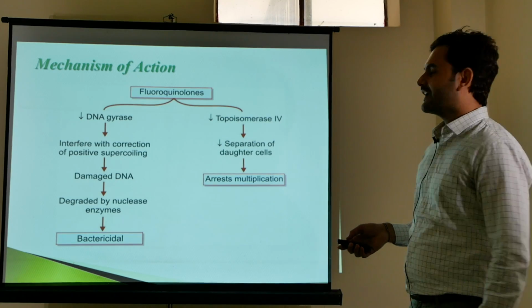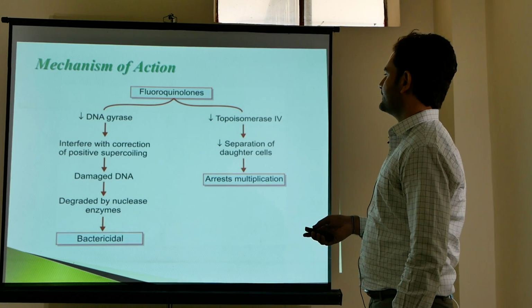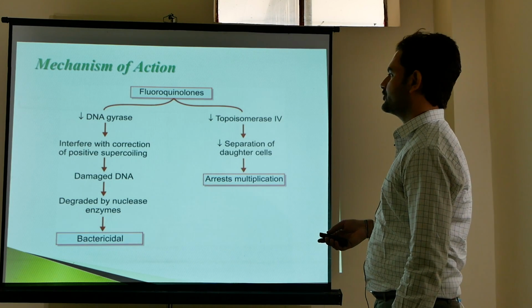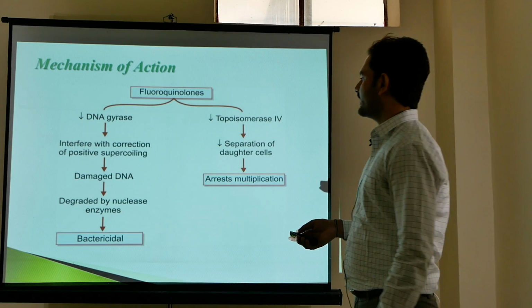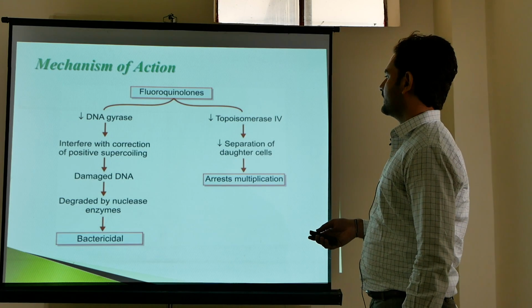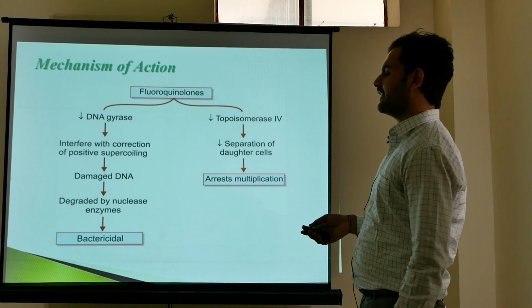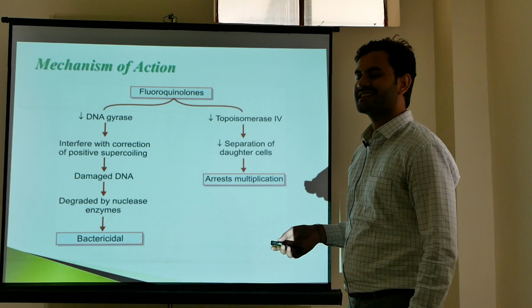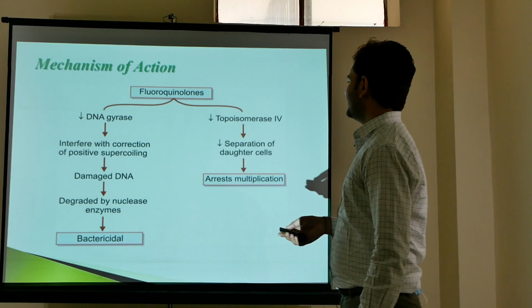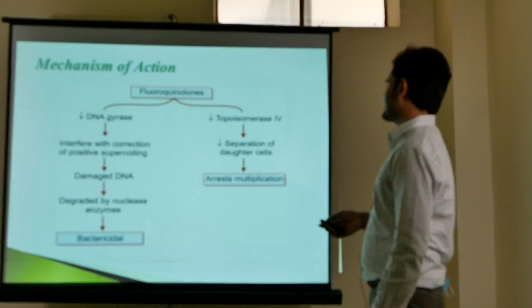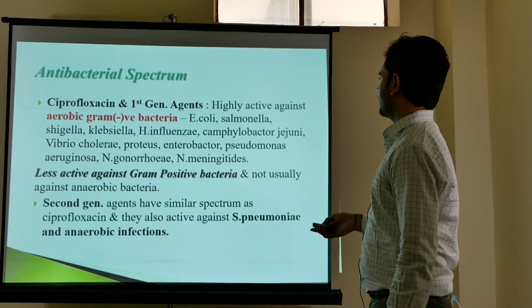Now come to the mechanism of action of fluoroquinolones. They inhibit DNA enzymes like DNA gyrase and topoisomerase 4. Due to inhibition of bacterial DNA gyrase, they interfere with the correction of positive supercoiling of the bacterial DNA. This leads to damaged DNA, which is degraded by nuclease enzymes, and it leads to the bactericidal action of fluoroquinolones. And due to inhibition of topoisomerase 4, there will be less separation of daughter cells, and this leads to arrest of multiplication.